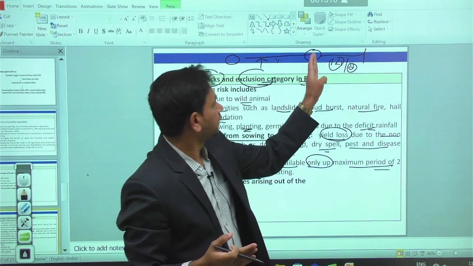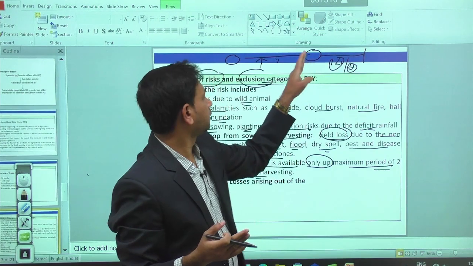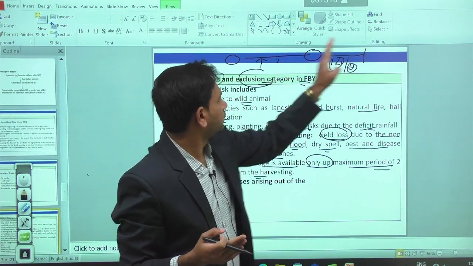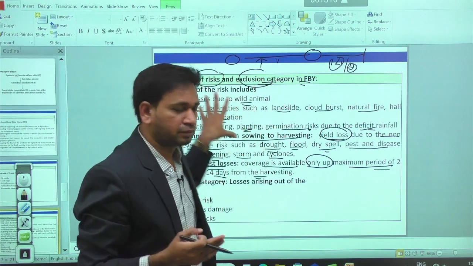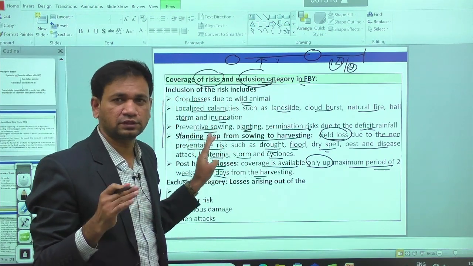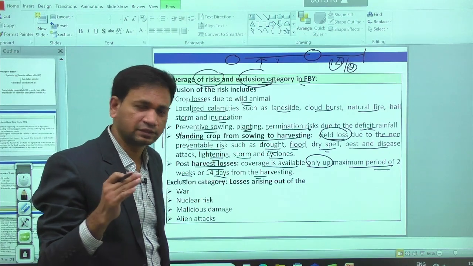Post-harvest matlab up to 14 days after harvest, and pre-harvest matlab from sowing to harvesting. Whatever the risk will be there, all types of risk will be covered in this case. So in that condition, the farmer is eligible to get the compensation from the concerned agency.